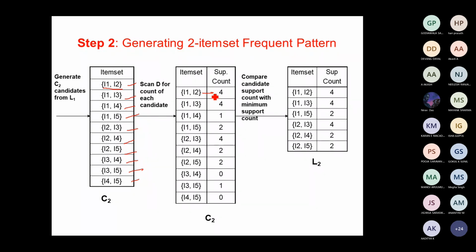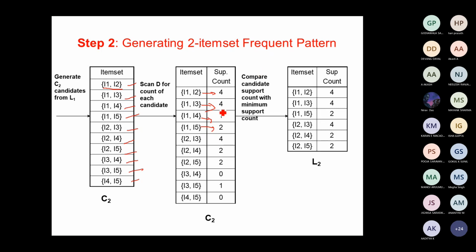What does it mean actually? The customers who bought the item set I1 also buy the item I2. When we are examining our transaction database, 4 transactions can be identified where the customer who bought I1 also bought I2. In this way you find out the number of transactions which involve these 2 distinct item sets.